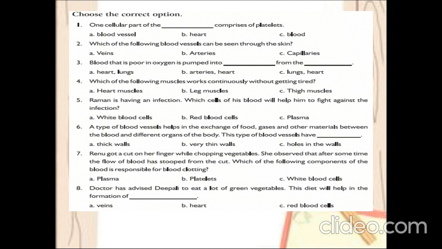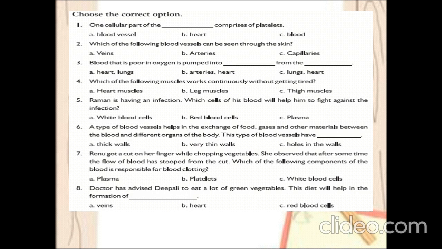Then coming to the sixth question. A type of blood vessels helps in exchange of fluid, gases and other materials between the blood and different organs of the body. This type of blood vessels have dash. What do they have, children? Whether thick walls, very thin walls or holes in the walls. Very good. They have very thin walls so that they can exchange the contents of blood. Right. So the answer is option B.